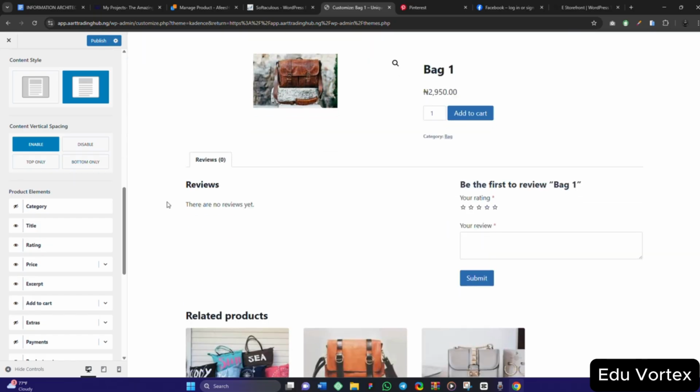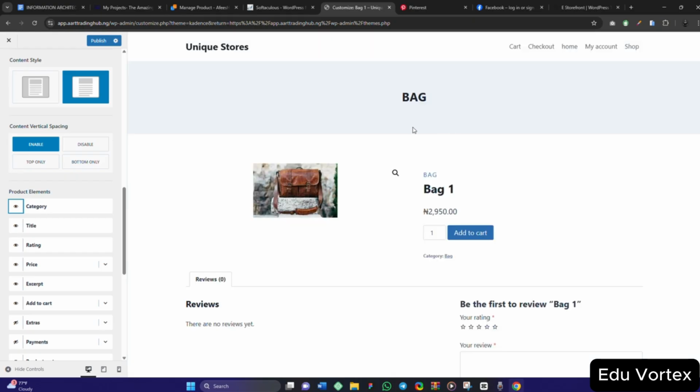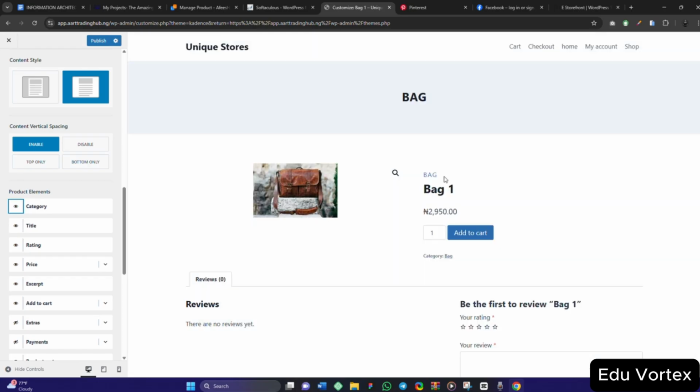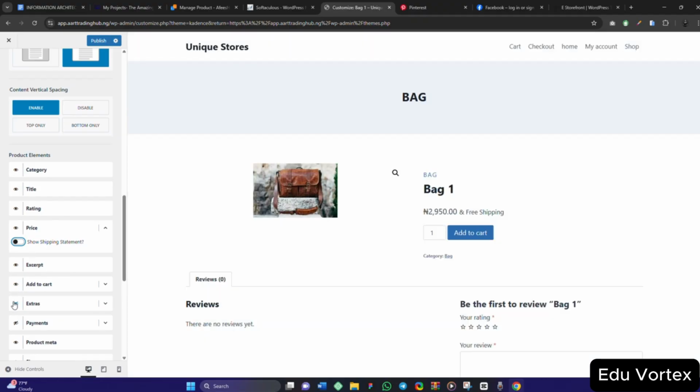So I want category to be showing, right? Yes, here like this. If you notice very well, if I disable it, this category here will not show. But if I turn it on, the category will be showing on the name. So the title, the price, show shipment statement. If I have, this one is free shipping. No, I don't want to include that. So as for show the description, show the add to cart.